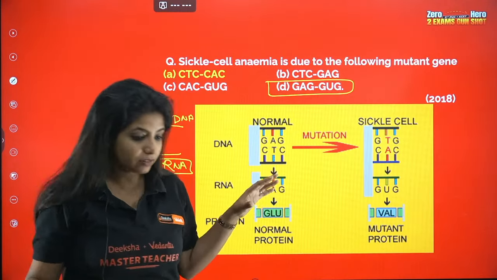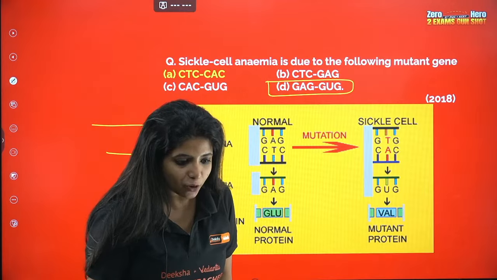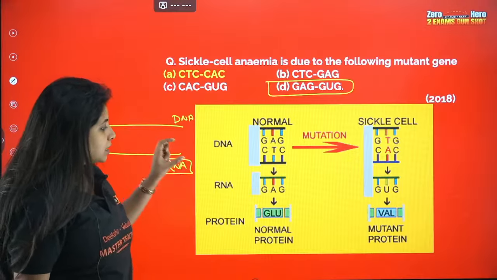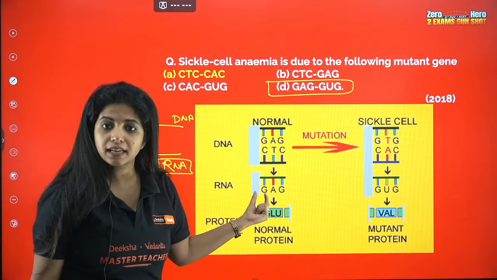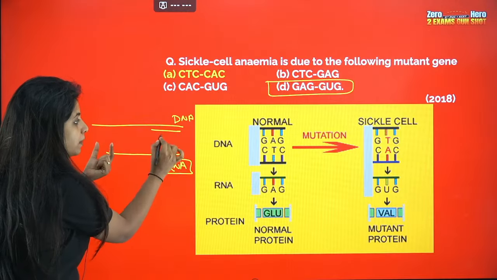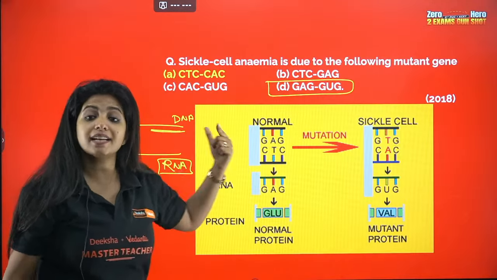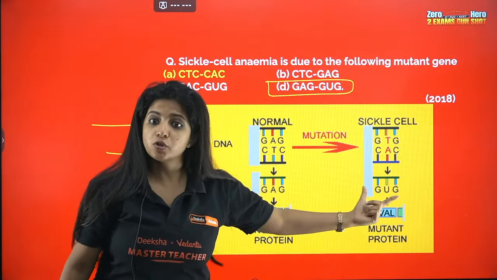The reason is, someone was saying, "How, ma'am?" So listen, whatever is there in the DNA, the opposite of it, a complementary RNA strand, is being formed on the basis of what is there in the DNA. Suppose the DNA has the mutation, then the RNA will also have the same thing.